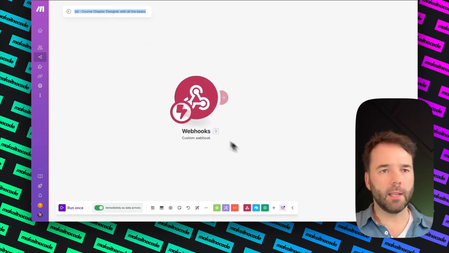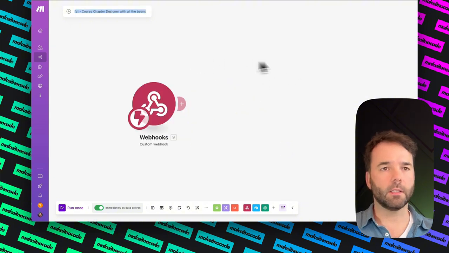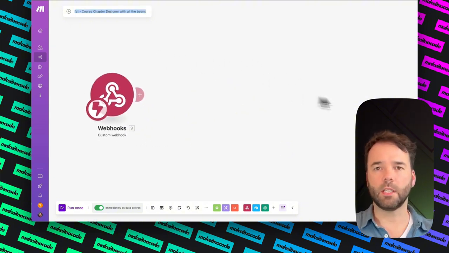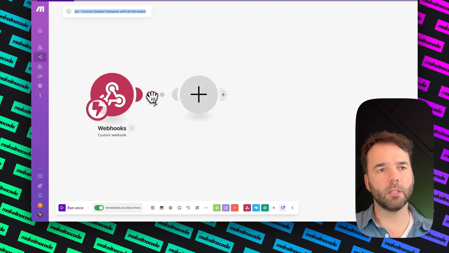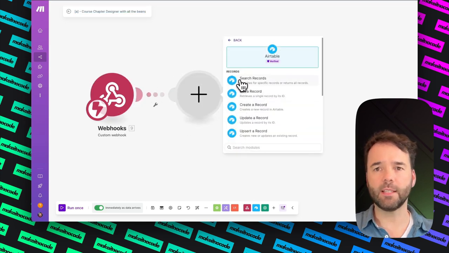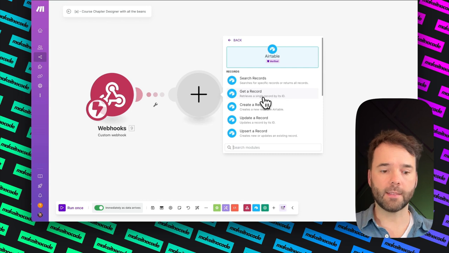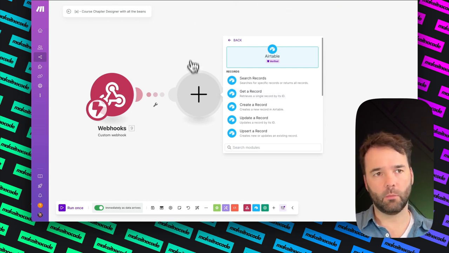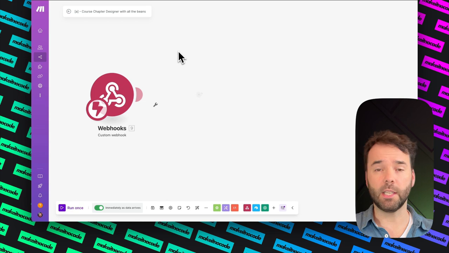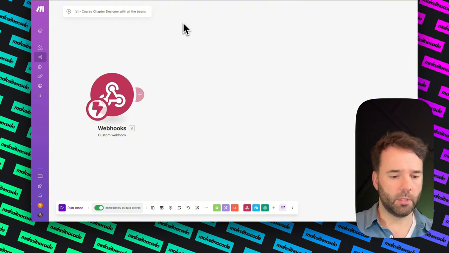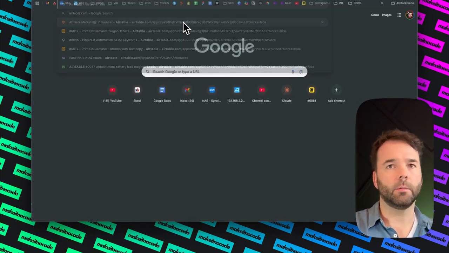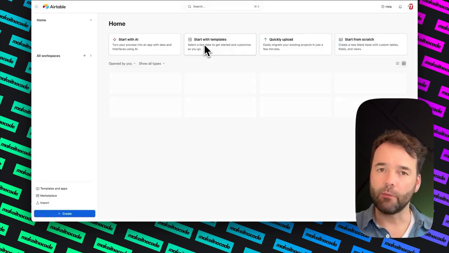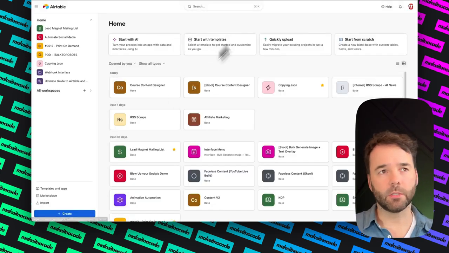Now I have my webhook here. Next thing I'd like to do, I'm just going to move this to the side so we can see what we're working at. I'm going to hit this plus button here, and then I'm going to say Airtable. So we need to connect to our Airtable. First thing we do before we even connect this one, you need to go to your Airtable. You need to create a database. Let me show you. Go to airtable.com, log into your account. And for this one, you will need a paid account. I'm sorry. It's not a very expensive one.